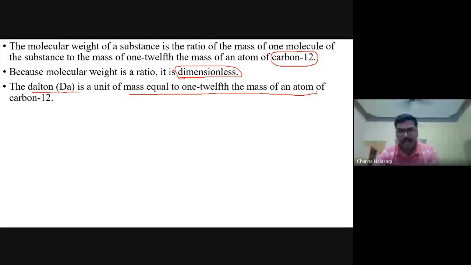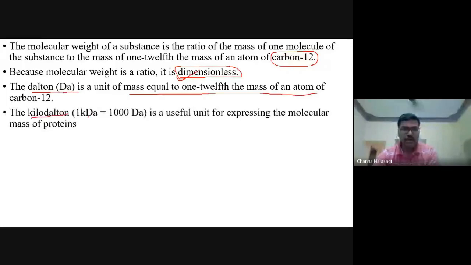So even though it is dimensionless, the molecules we express are in Daltons. Kilodalton means 1000 Dalton. It is expressed like that usually, but usually it is dimensionless.